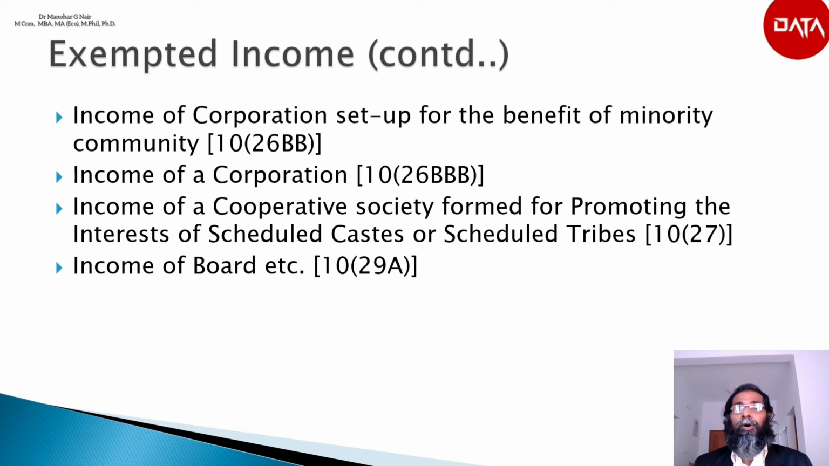Then income of boards, etc. Any income accruing or arising to the following shall be exempted as per section 10(29A): the Coffee Board, the Rubber Board, the Tea Board, the Tobacco Board, the Marine Products Export Development Authority, the Agricultural and Processed Food Products Export Development Authority, the Spices Board, and the Coir Board.